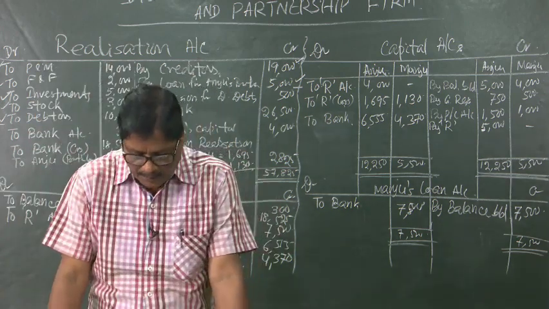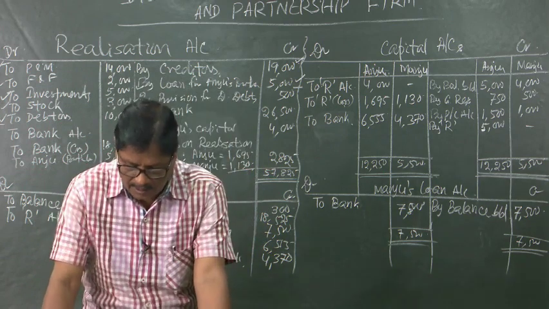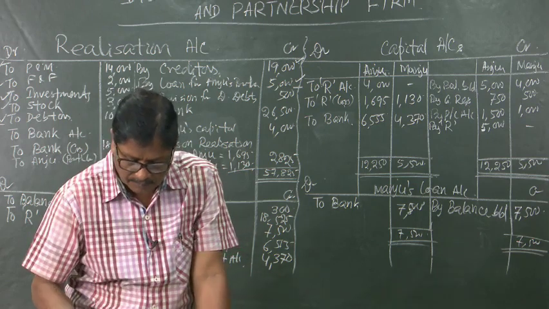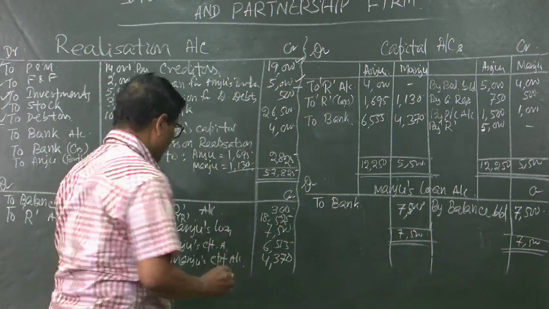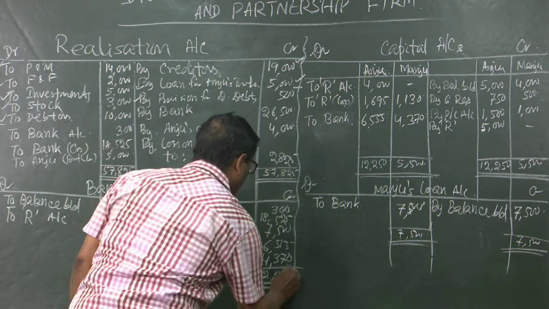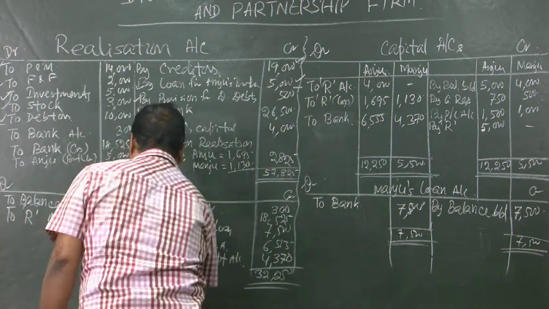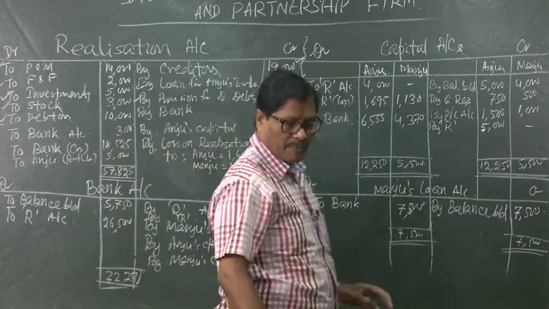So, this way we can get the total equal to 32,250. So, in both the sides it will be 32,250.